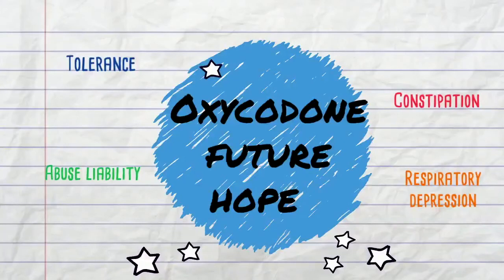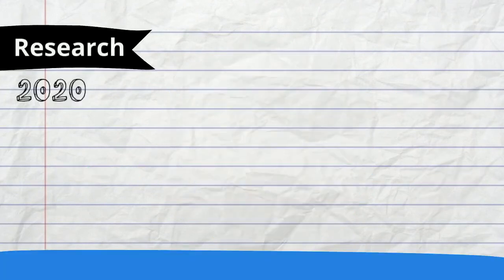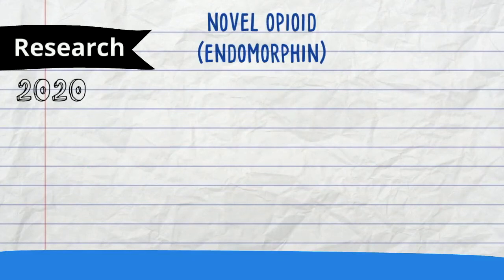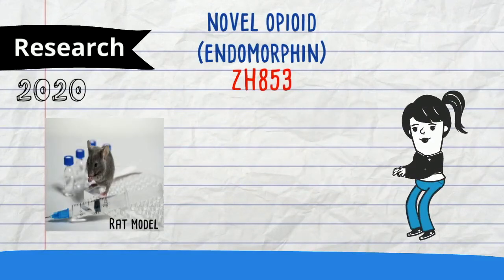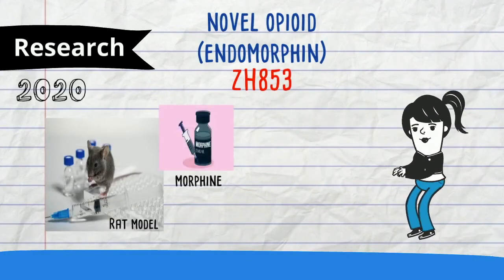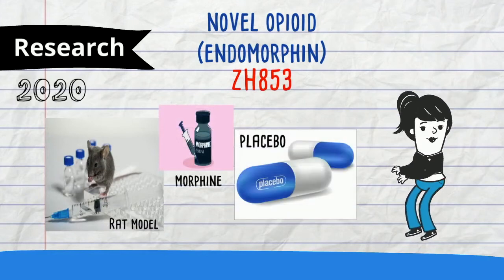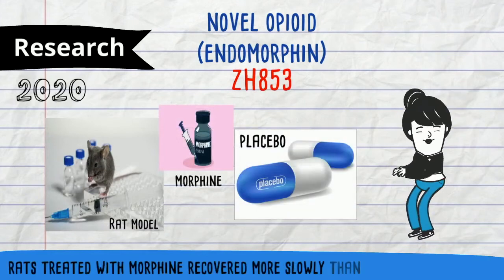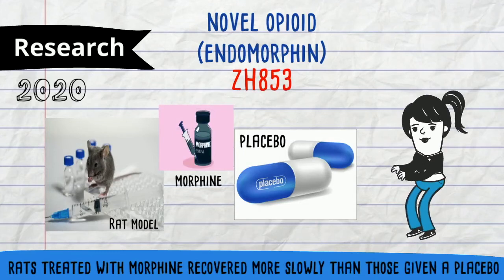Have we ever thought about having a new type of non-addictive opioid painkillers in the market to accelerate our recovery time from pain without increasing the risk of developing chronic pain? Researchers recently tested a novel opioid, an endomorphin, named ZH853, by using rat models of inflammatory pain, morphine, or a placebo. The results showed that rats treated with morphine for a few days recovered more slowly than those given a placebo. This was true whether the morphine was given before or after the injury.